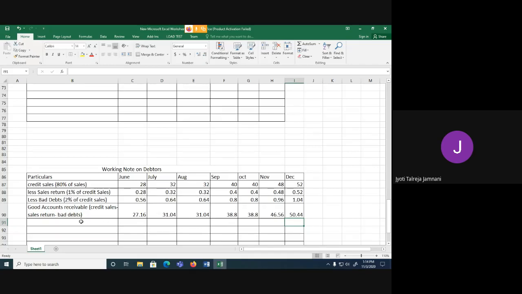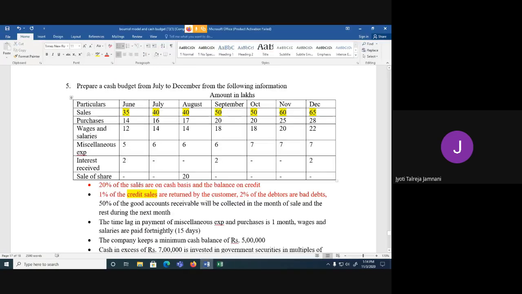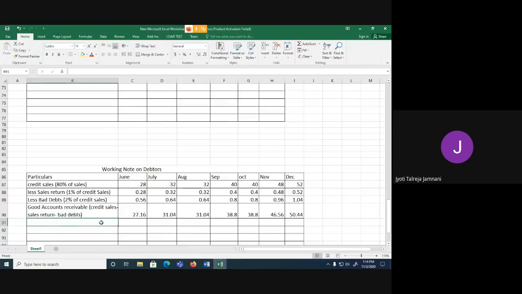That means these are the people who will pay. Now how they will pay, that is what we have to understand. So 50% of good accounts receivable will be collected in the month of sale and the rest during the next month. So that means half we will receive now and half we will receive in the next month. So we'll write it here.